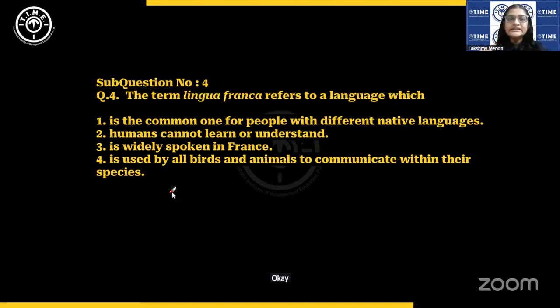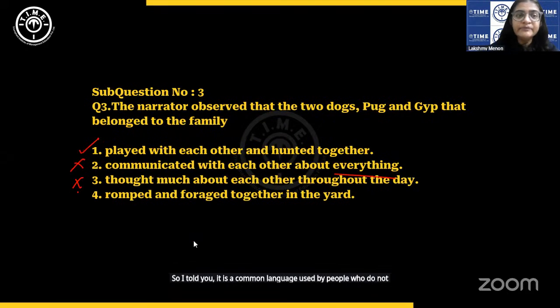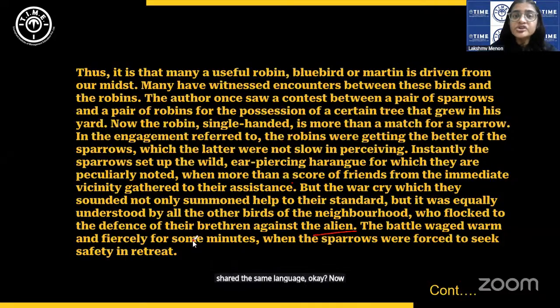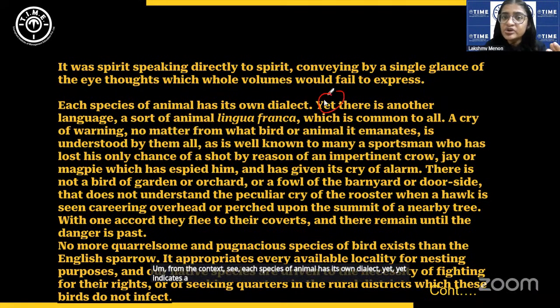Okay. The term lingua franca refers to a language which, so I told you it is a common language used by people who do not share the same language. Okay, now if you do not know this expression, from the context, see, each species of animal has its own dialect, yet indicates a transition or contrast.